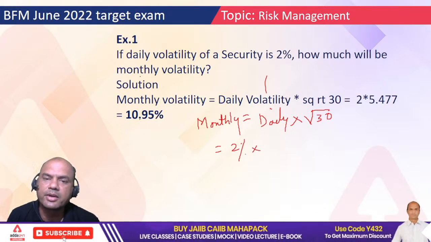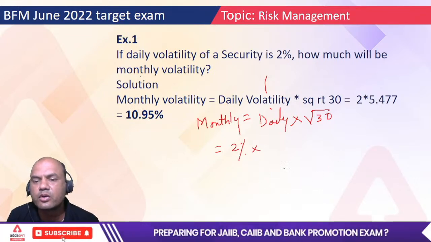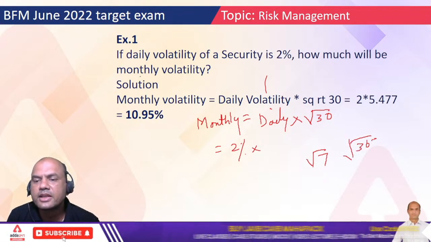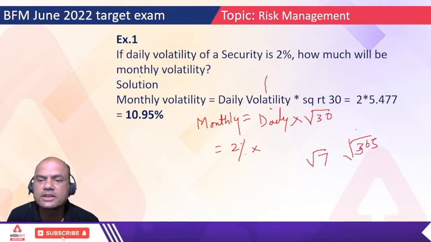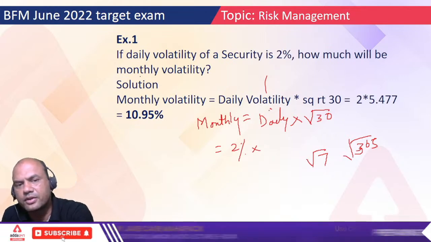Remember, in the exam they might ask you for monthly, yearly, or weekly also. Even for weekly, the same formula applies, just square root of 7. If yearly, square root of 365. These are one-liners, and these are simple questions. Just find the square root and multiply it with the daily volatility.